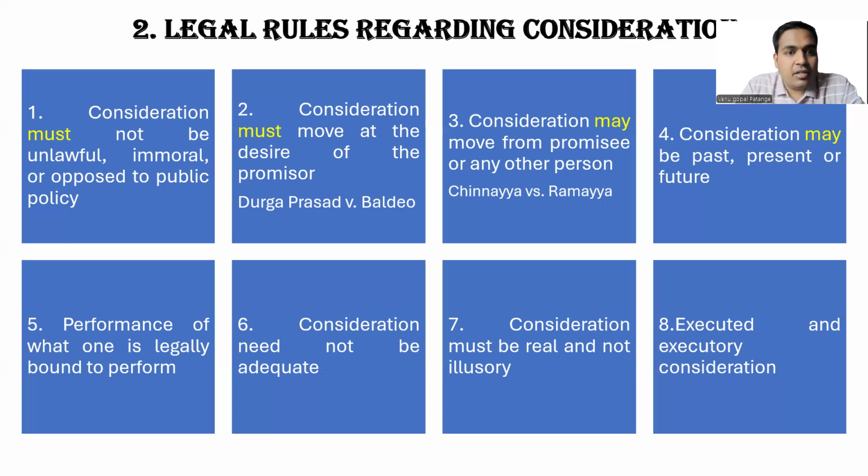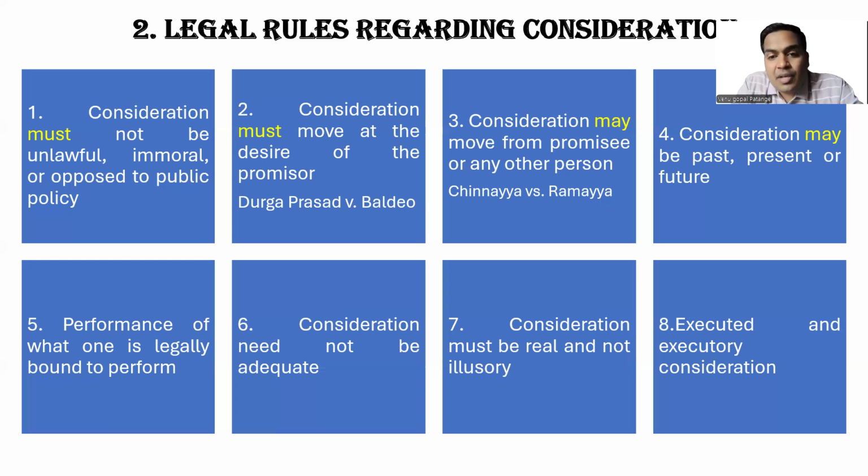This is also flexibility. Performance of what one is legally bound to perform is not considered as consideration. So a collector has to be doing his duties; for performing his own duties, he cannot ask money. So performance of what one is legally bound to perform shall not be treated as consideration. Consideration need not be adequate. So what we have discussed, a 10 lakh worth gold chain, you are paying 1 lakh. If that party has free consent, then it is fine.